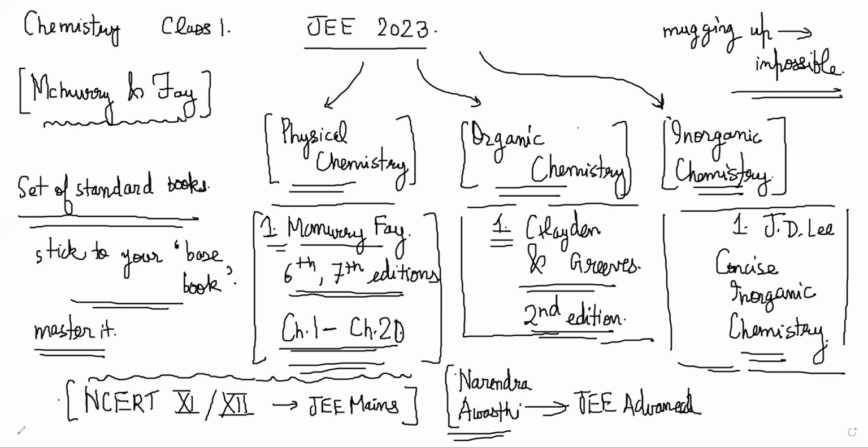Organic chemistry is about carbon and its compounds. Inorganic chemistry is about the reactions of different elements, the trends in reactivity, the properties of different elements and what types of compounds they make. So inorganic chemistry is very factual. You need to know a lot here; knowledge is more important. In organic and physical chemistry, concepts and problem solving are important.